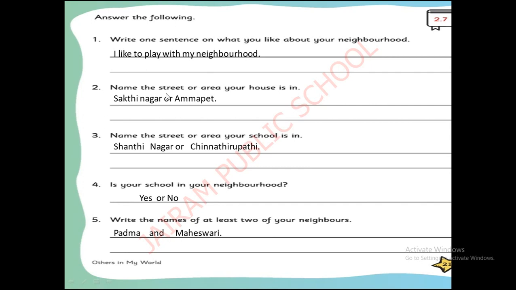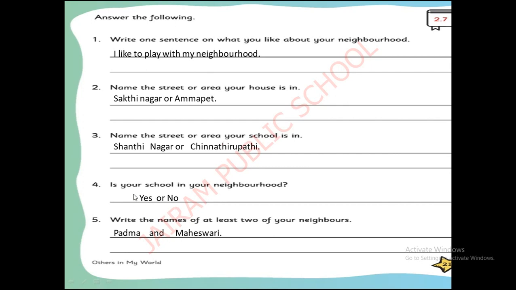Okay, next. Name the street or area your house is in. Which place you have to write. If it is Shakti Nagar, Ashok Nagar, Sendil Nagar, any Nagar or any street, you have to write here. This is for an example we have given Shakti Nagar or Ammapet. Next question. Name the street or area your school is in. Which school? Which area? That is Shanti Nagar or Chinna Tirupati. You have to write Shanti Nagar or Chinna Tirupati.